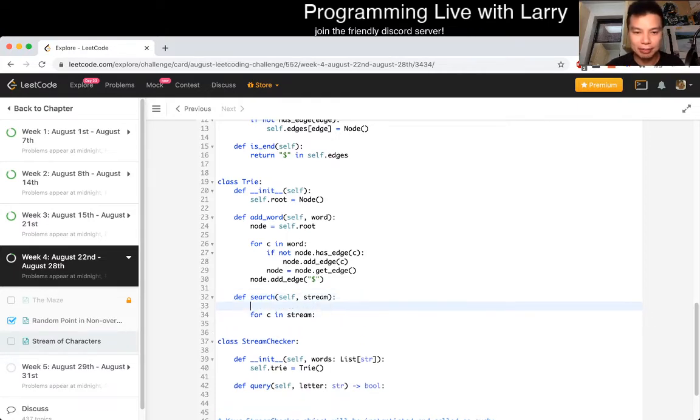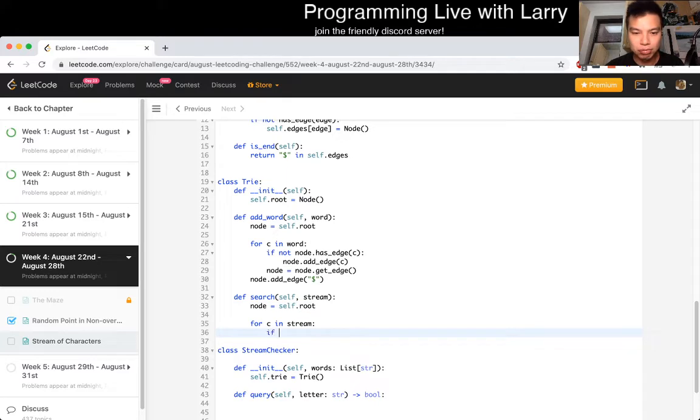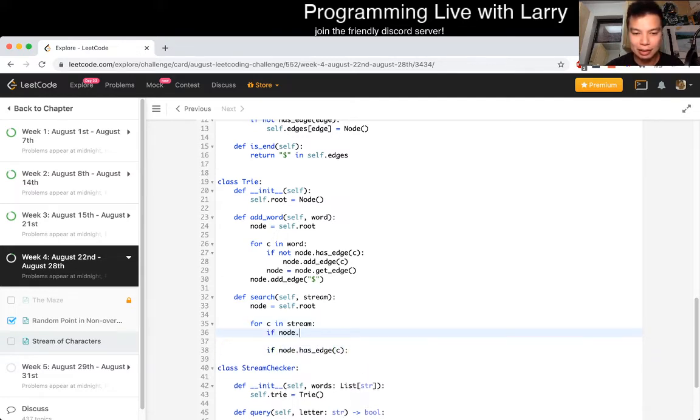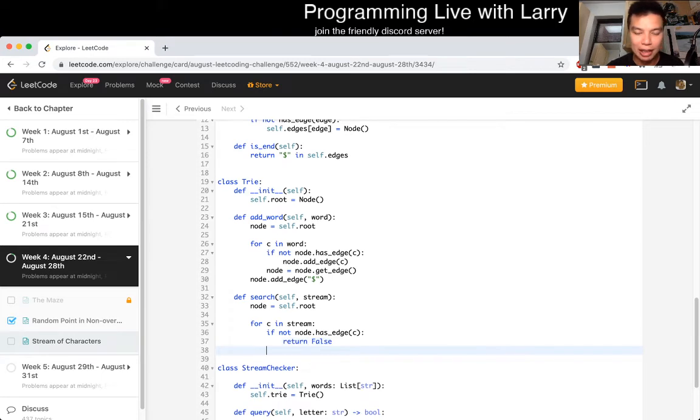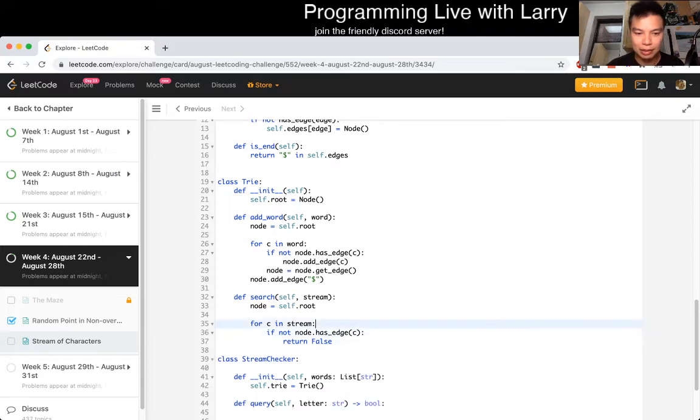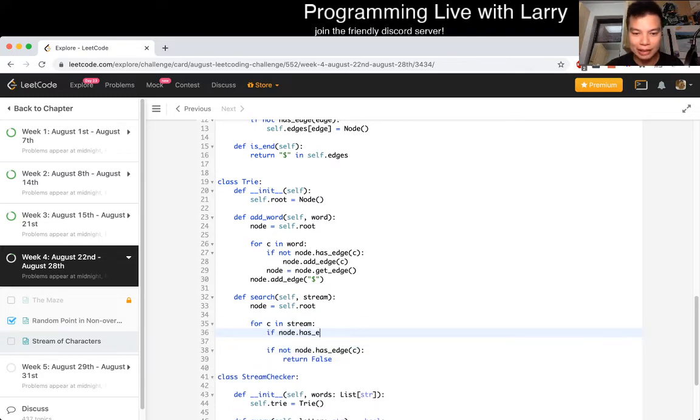So just to be clear, self-type root, if node dot has edge of C, okay, let's do it. If not node dot has edge of C, we return false. That means we just don't have the edge. Let's start first. If node dot has edge of the end character, then you would probably put in a constant. Then we return true.